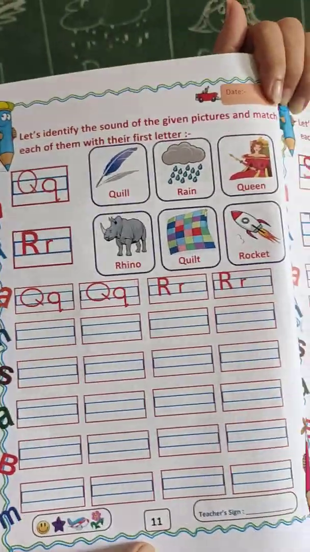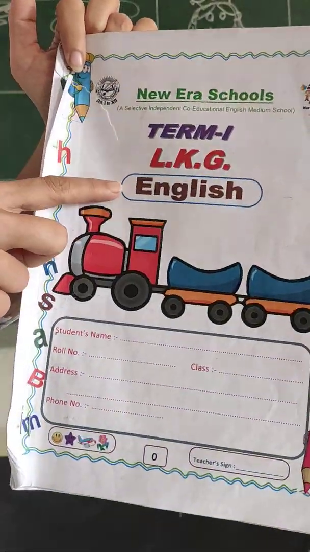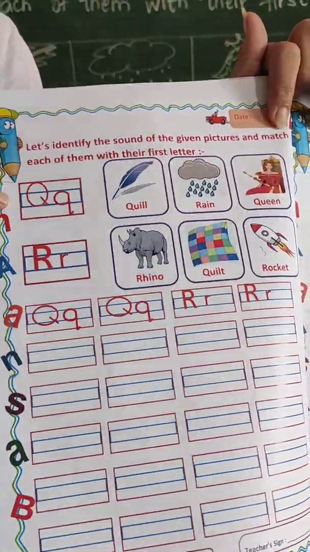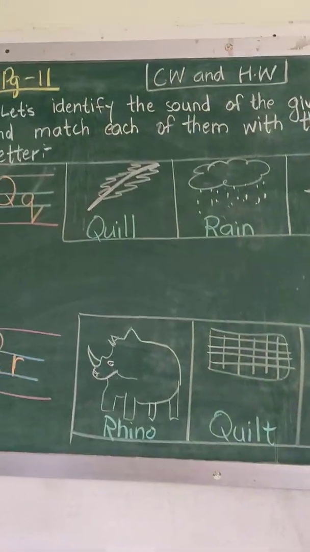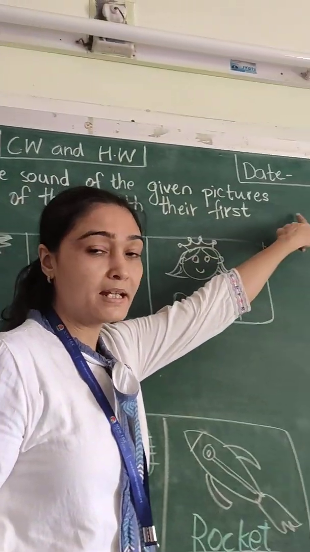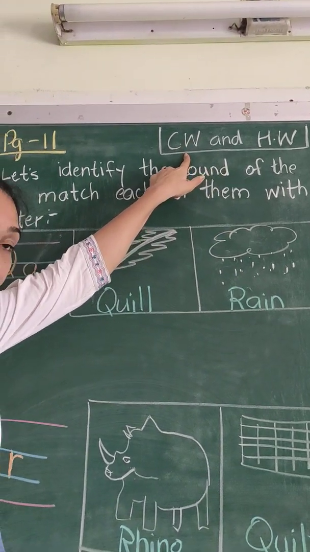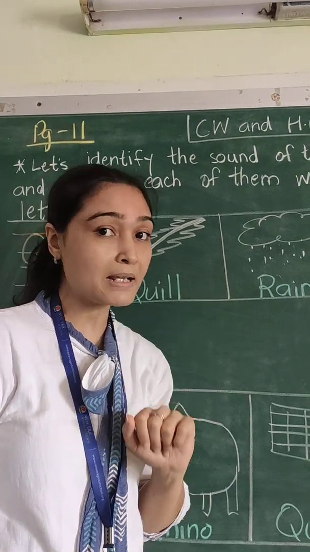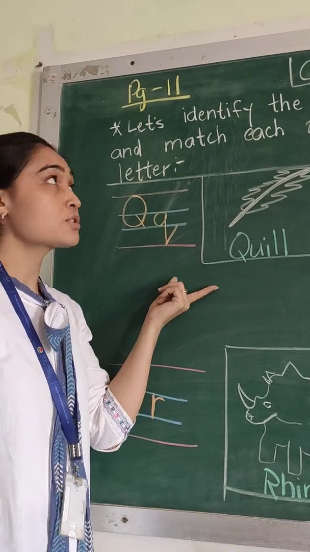Students, today's our first classwork homework page will be page number 11 of your English Term 1 LKG worksheet, where we will first see the vocabs and match them with their respective beginning letters. Look at the board, children. First we will write today's date. Next you will write classwork and homework. You will do the classwork with me and homework with your mama. So let us start.